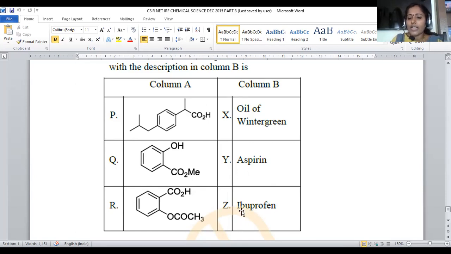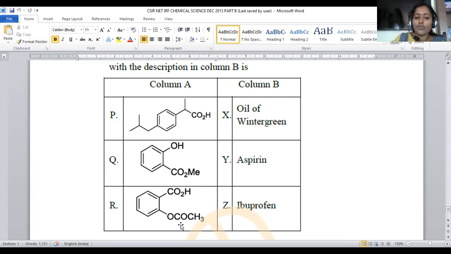Isobutyl, ibu, denotes ibuprofen. This is the pain relieving anti-inflammatory agent, so this is P with Z. And second is about OH, COOMe, where the carboxylic acid got esterified. That's the reason why this is said to be oil of wintergreen. It is the flavoring agent, food fragrance, food additive.